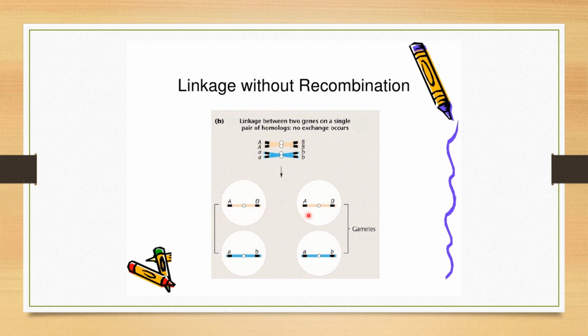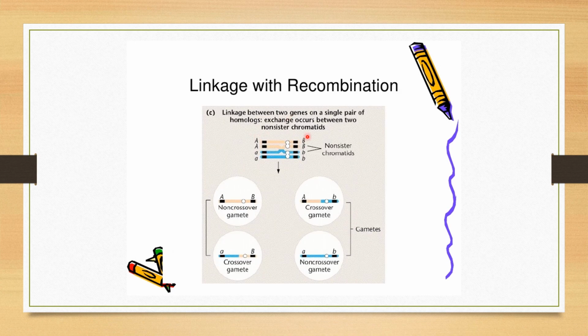Here also capital A, capital B are present on the same chromosome. Small a, small b are present on the same chromosome. Small a, small b are also present on the same chromosome. That is, there is no recombination. Here linkage is obtained. The genes are present close to each other, so there is no recombination taking place. There is no exchange of genetic material taking place over here. That is what, without recombination.